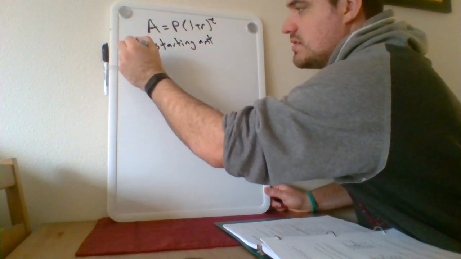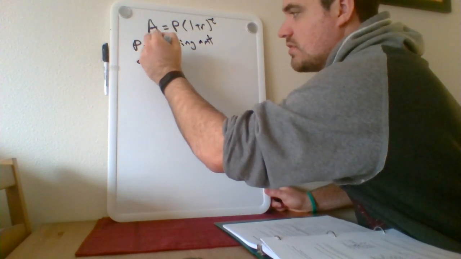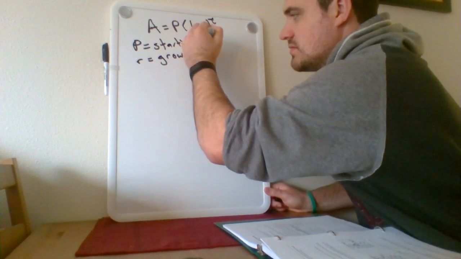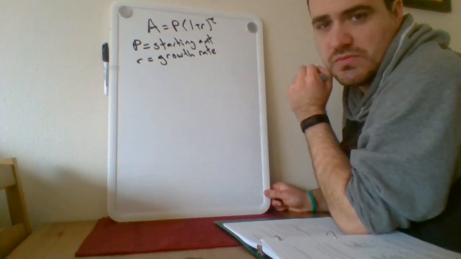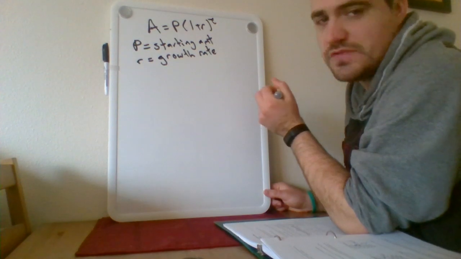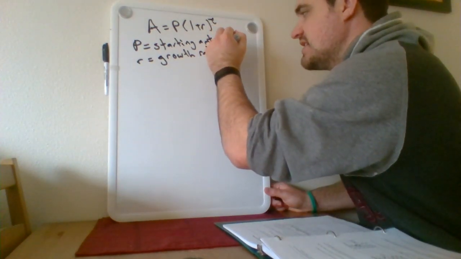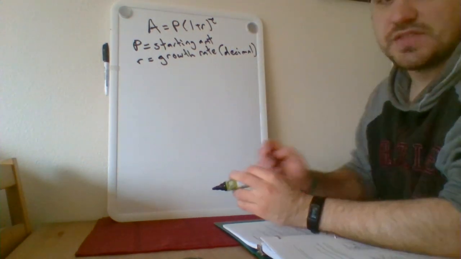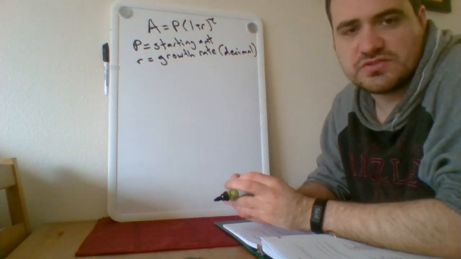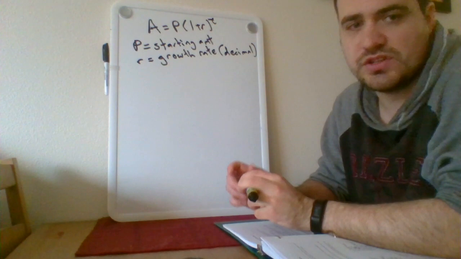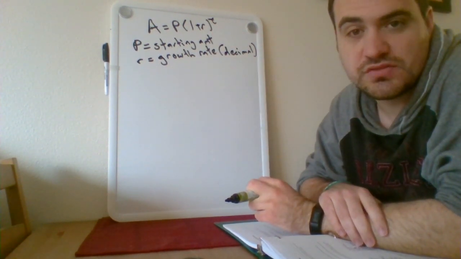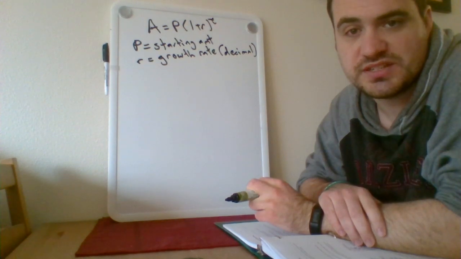R is what we call our growth rate. Remember that when you put in the value for R, it needs to be done as a decimal. So as an example, if I tell you that something is growing at a rate of 3%, you're not going to plug in 3 for R, you'll plug in 0.03 since that's the value of 3% as a decimal.